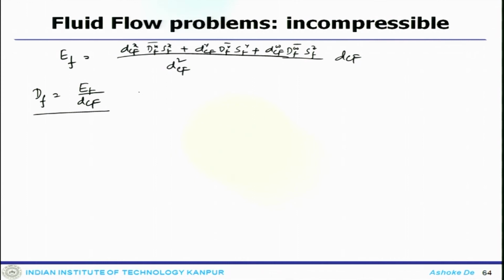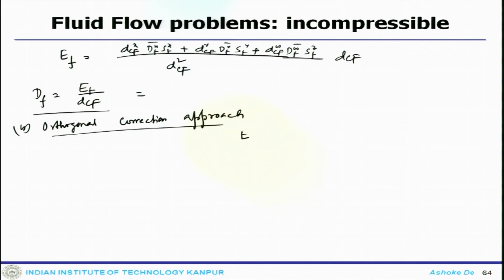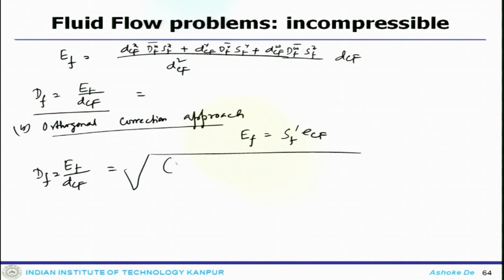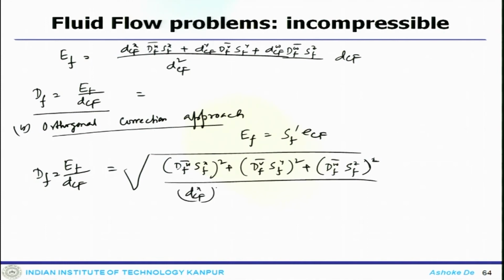Now, the other way around, one can do the orthogonal correction approach, where you find EF as SF prime ECF, and then you calculate EF by dCF, which is nothing but dF u SF x square plus dF v SF y square plus dF w SF z square divided by dCF x square plus dy Cf square plus dz Cf square.